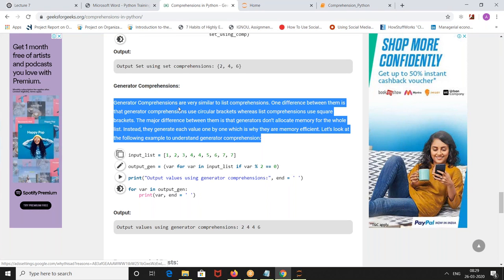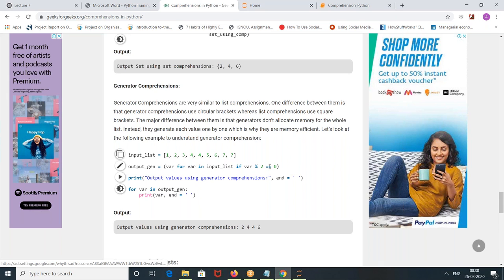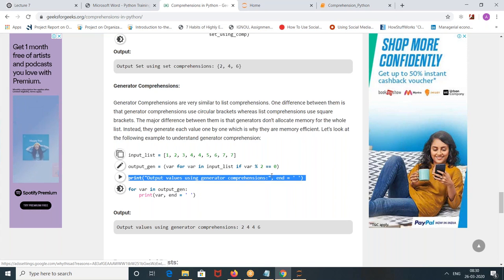Generator is taken in round brackets, but a list is taken in square brackets. Input list is equal to some list he has created. Output generator is equal to var for var in input list if var percentile 2 is equal to 0. So now output values using generator comprehension. One second.